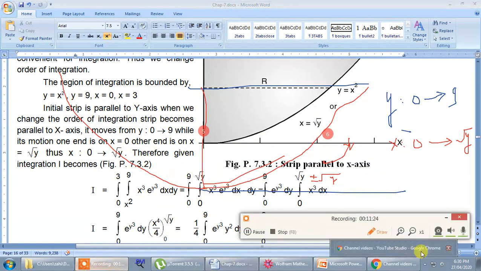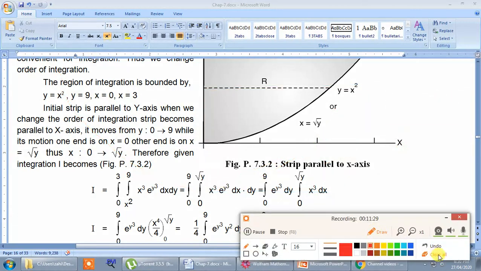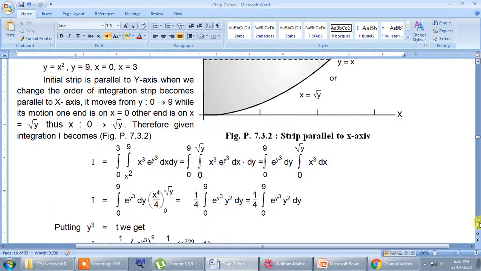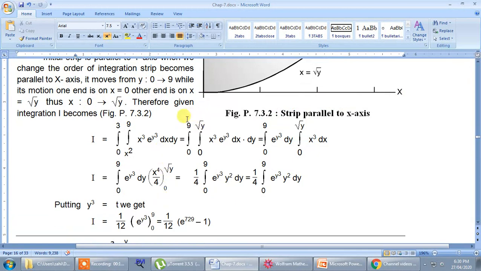Now let me clear this out. So let us go for the integration. Once you substitute the new limits, 0 to 3 becomes 0 to 9 and x square to 9 becomes 0 to root y, and the integrand is the same, x cube e raised to y cube. The first integration is to be carried out with respect to x and then with respect to y. So e raised to y cube dy will be kept outside the inner integration, but inside the outer integration.